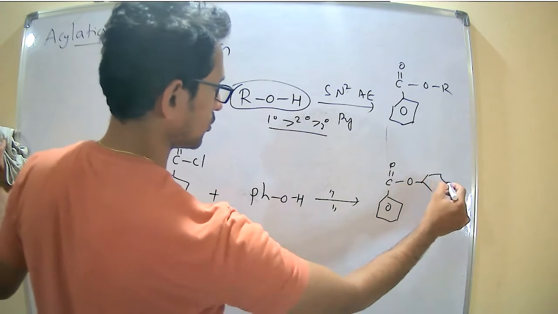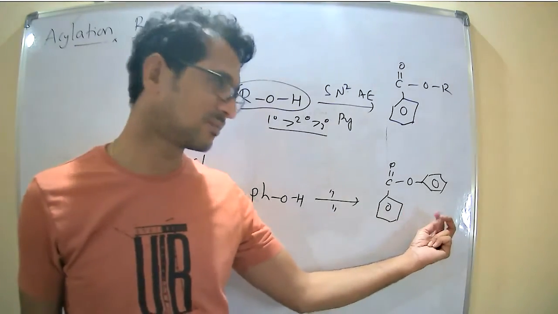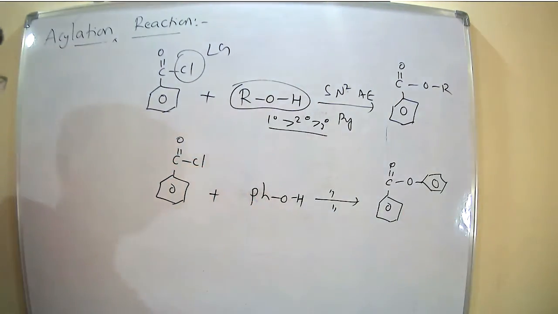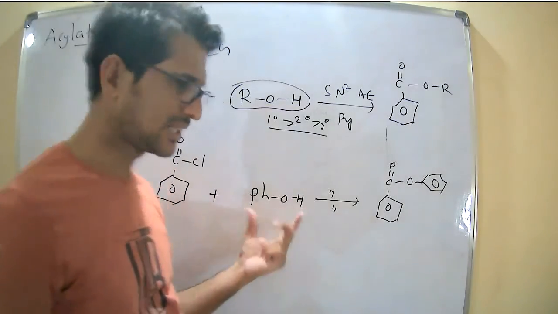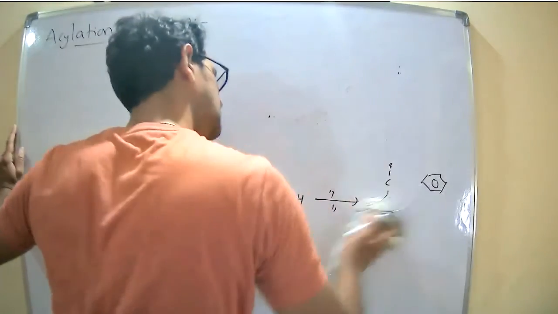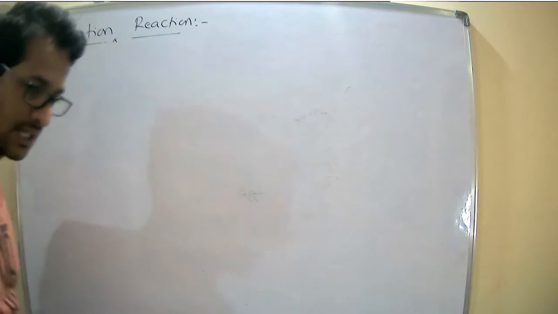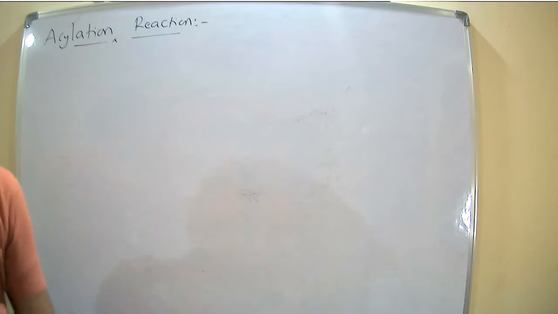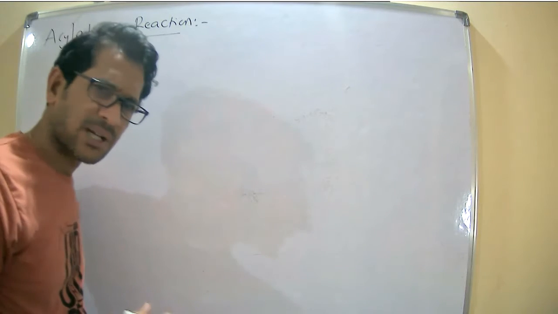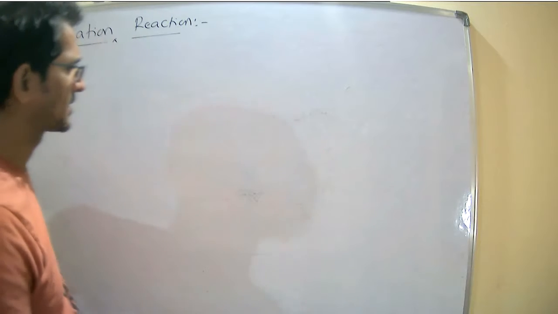The product is the phenyl ester, OPh, so benzophenone is the product. Same, I just replaced the alcohols with phenols. So in these acylation reactions involving alcohols, the primary alcohols are more reactive in the cleavage of the OH bond. We know that. Right. And whatever acylation reactions are possible with alcohols, the same acylation reactions are also possible with amines.